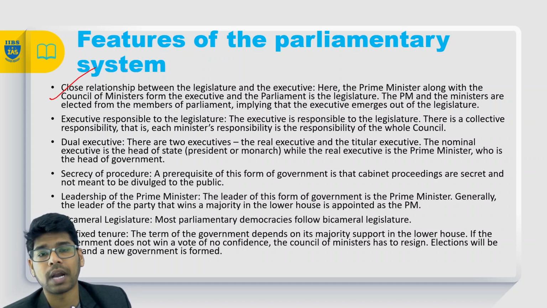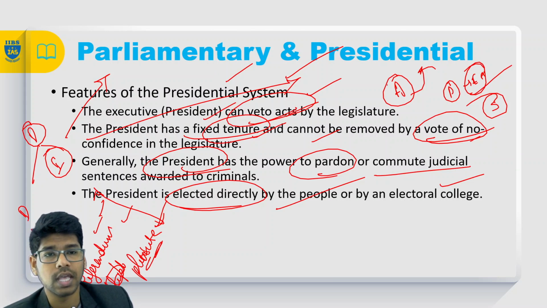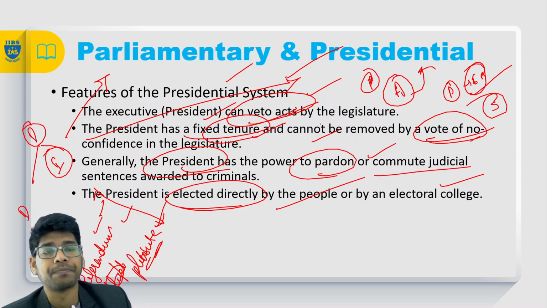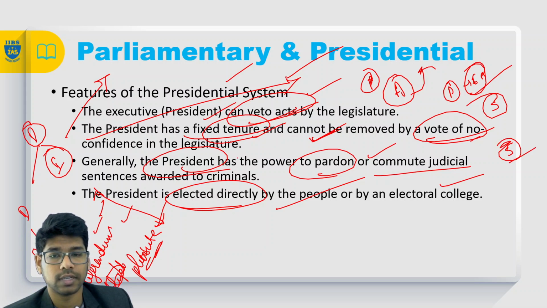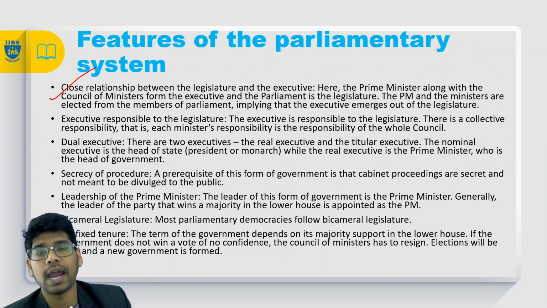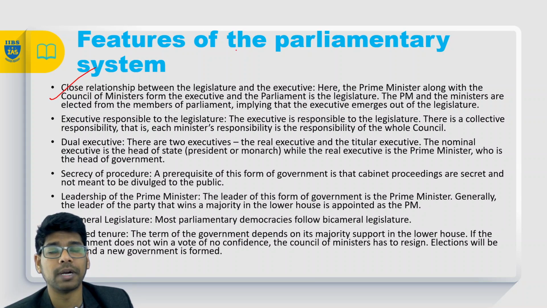That is the difference when it comes to the parliamentary system. In the parliamentary system, as you can see, the president is a nominal head, and the pardon powers are also present with the president, right? And he has a tenure of 5 years, but he can continue as long as the majority is there. The president is not directly elected by the people in the parliamentary system, and the executive head in the parliamentary system is the prime minister, not the president.